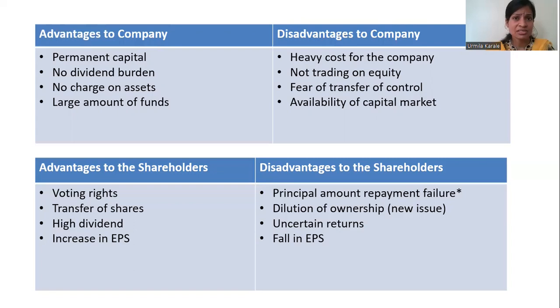Now we'll see the advantages and limitations for the company. First, as we said, it's a permanent capital. The company will not have to make any repayment. Second, there's no dividend burden, no obligation for the company to pay. No charges on the assets. And lastly, you can understand that for generating a large amount of funds for making fixed capital investment, equity is the most preferred option.